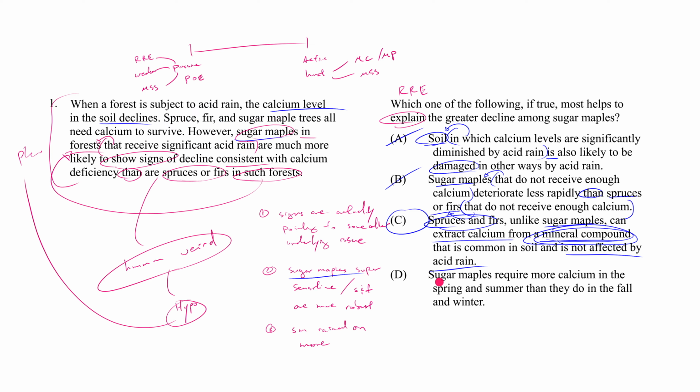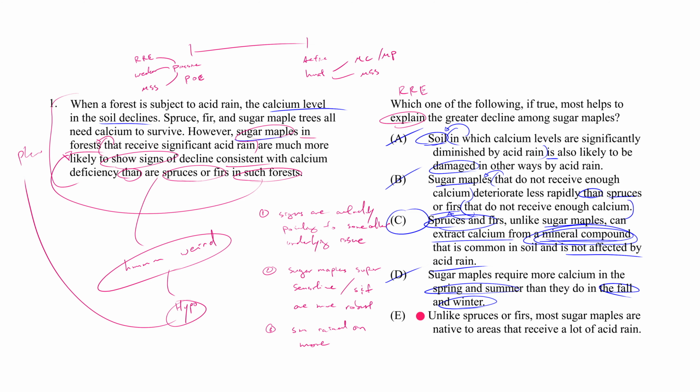But the way that D went is like, oh, whoops, you missed your exit, right? And you start talking about summer and spring compared to fall and winter. What do we know about whether this is happening in summer and spring? We have no idea. So we don't know what to do with this information. We don't know how to make this information relevant to the phenomenon here.